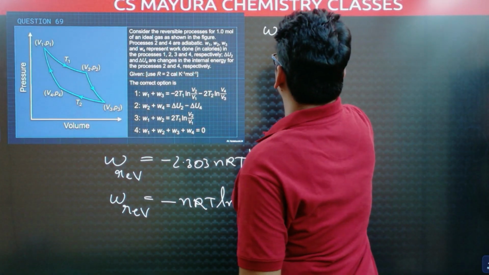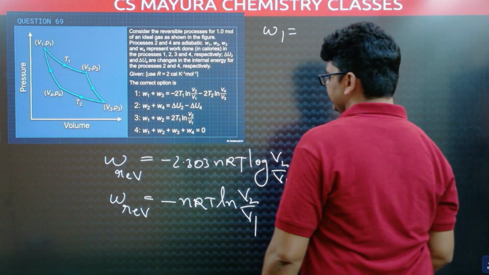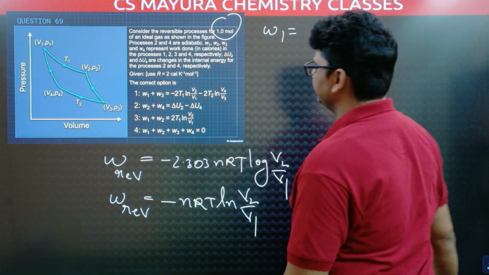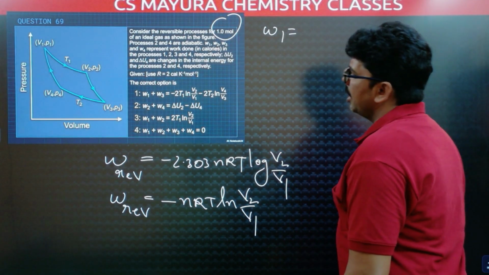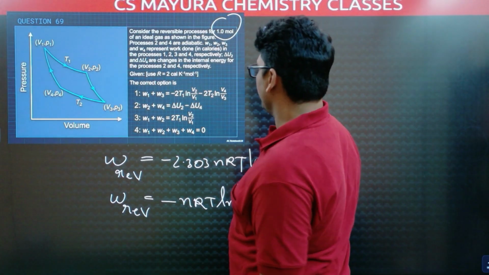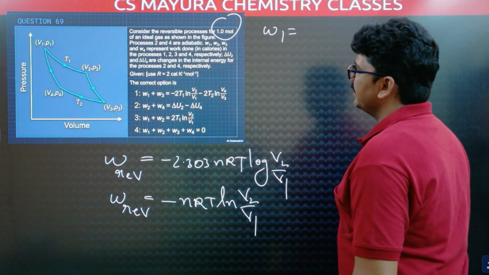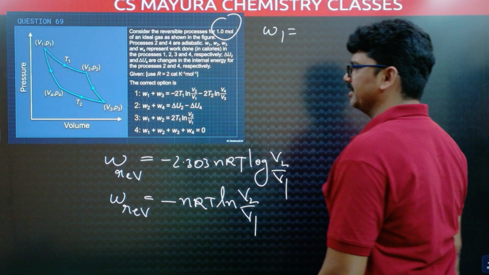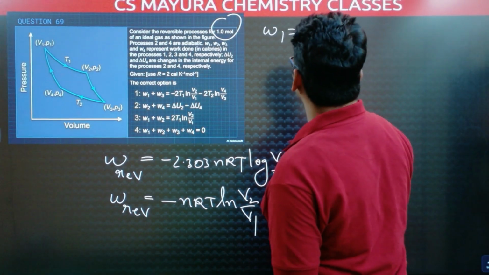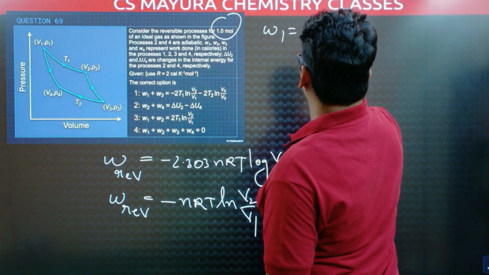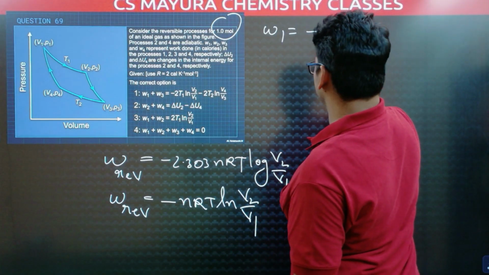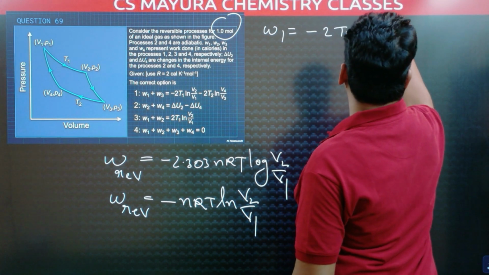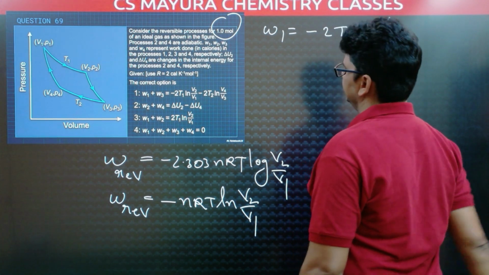W1, the first work done. How many moles? 1 mole, so n value is 1. R value is 2 calories, and the temperature is not given, so we substitute T1 and T2 like that. W1 is equal to minus 2 T1 ln V2 by V1, final volume V2, initial volume V1.